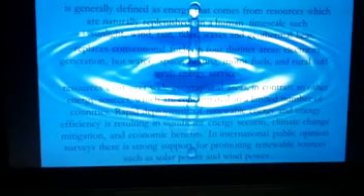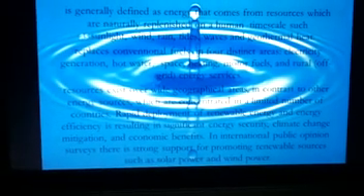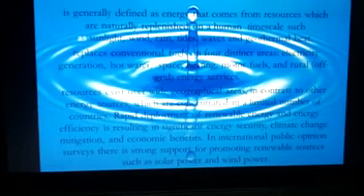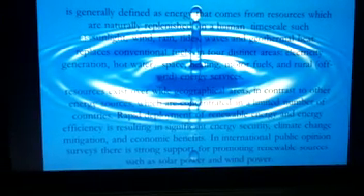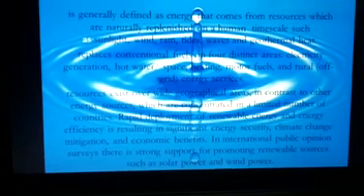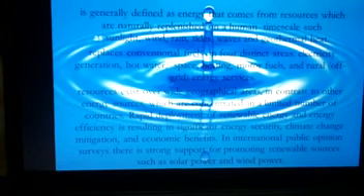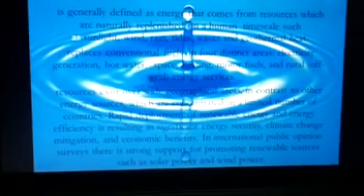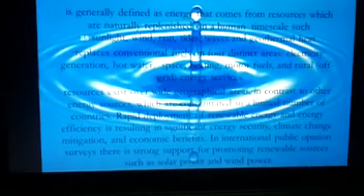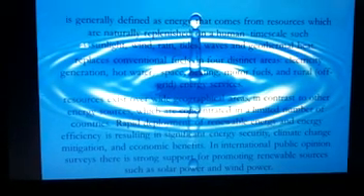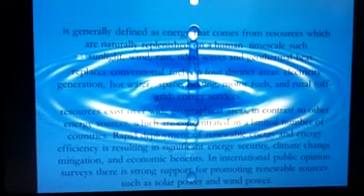Resources exist over wide geographical areas, in contrast to other energy sources which are concentrated in a limited number of countries. Rapid deployment of renewable energy and energy efficiency is resulting in significant energy security, climate change mitigation, and economic benefits. In international public opinion surveys, there is strong support for promoting renewable sources such as solar power and wind power.